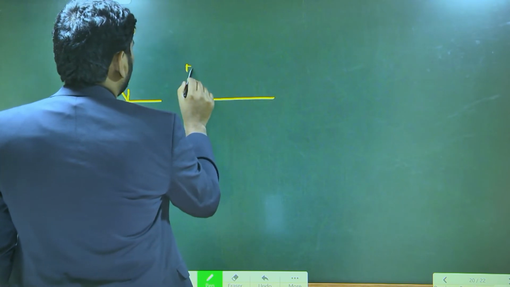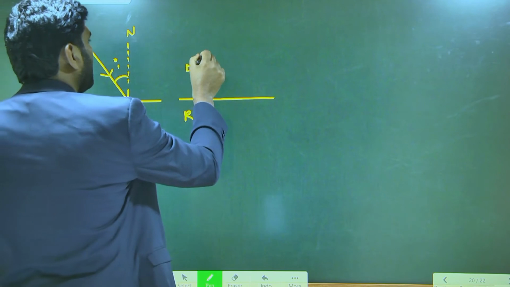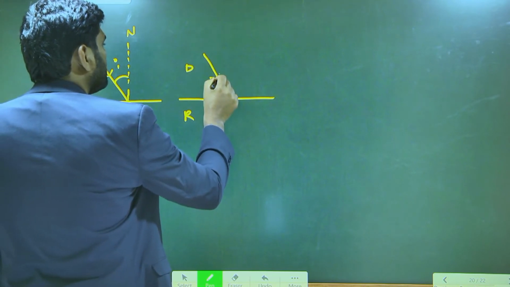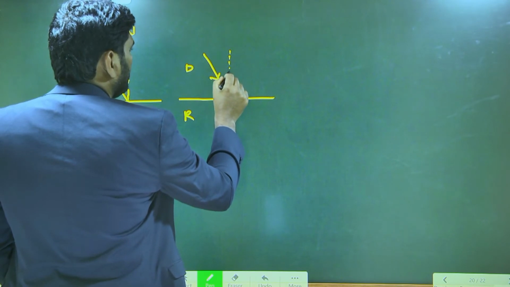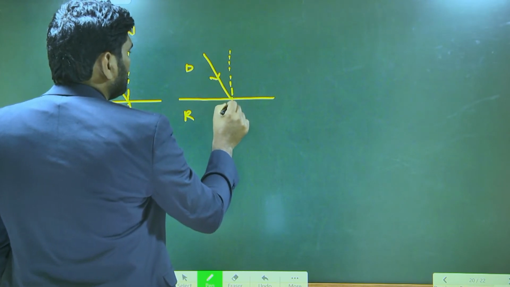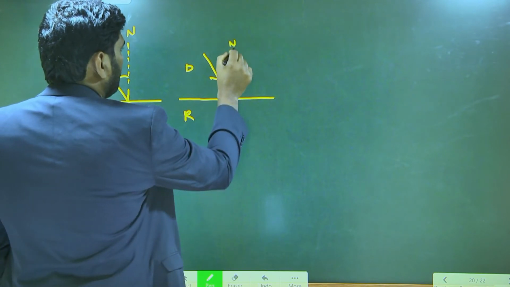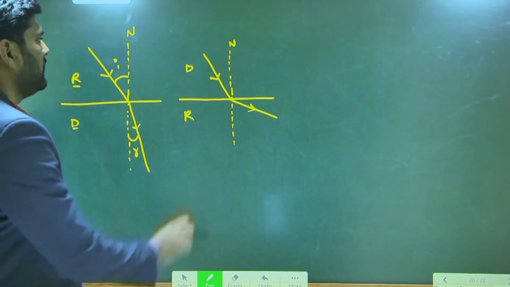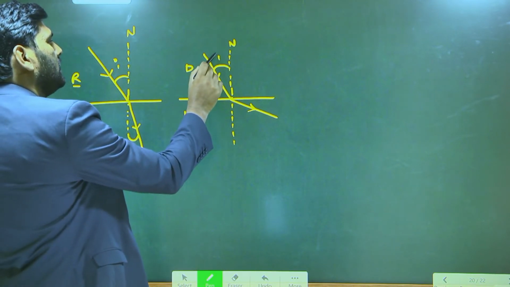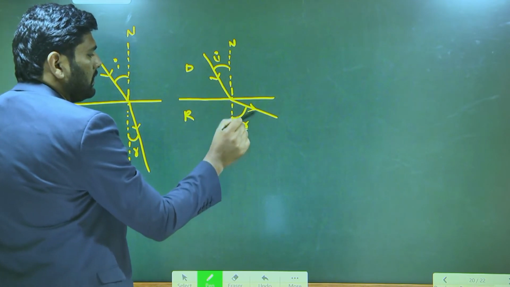Similarly, one more situation. This is a denser medium. This is a rarer medium. The light ray is traveling from denser medium to rarer medium. In which direction will it bend? Away from the normal. Very good, excellent. Here, this is called the angle of incidence. This is called the angle of refraction.